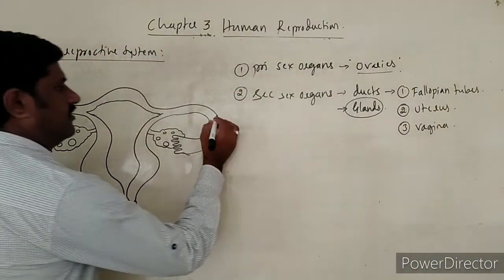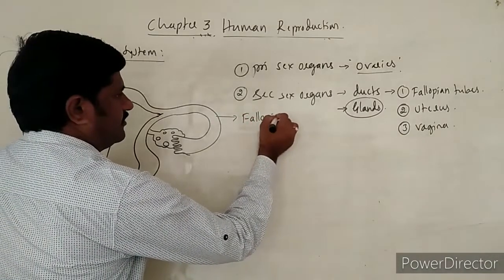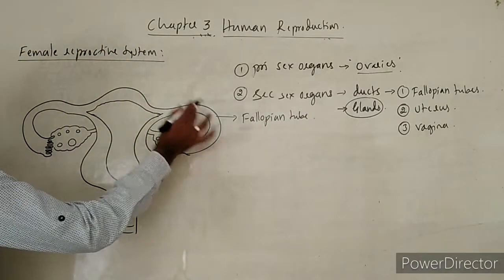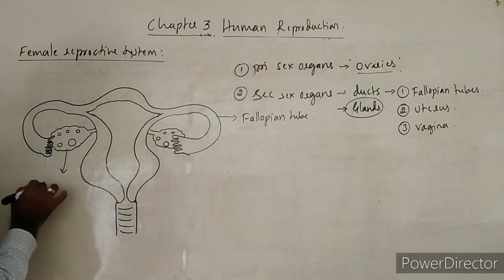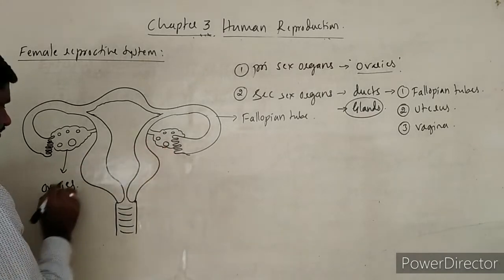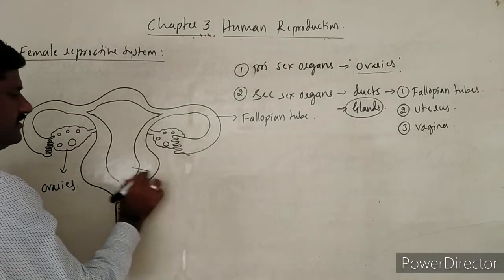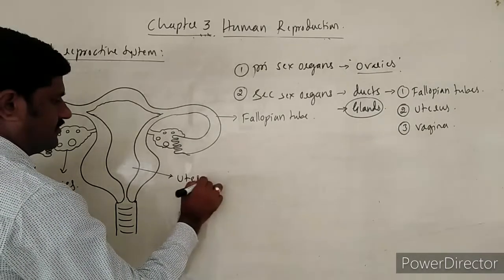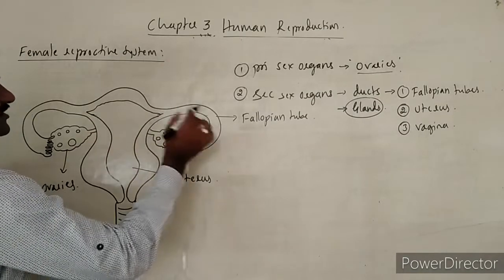This is called the fallopian tube. This is one fallopian tube, this is another fallopian tube, and these are the ovaries, right? So this one as well as this one are the ovaries, and this entire structure is called the uterus.